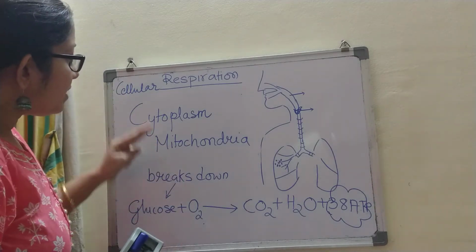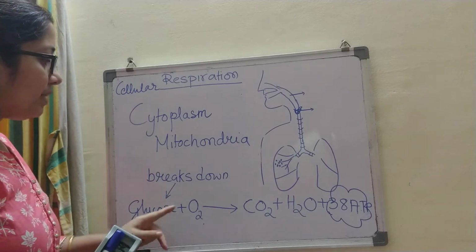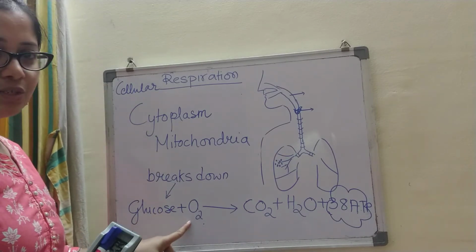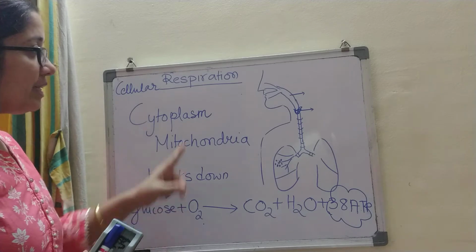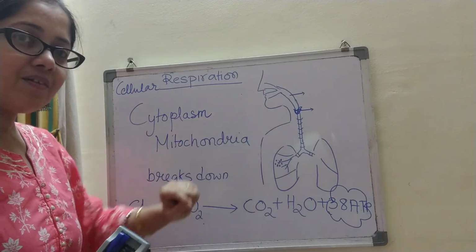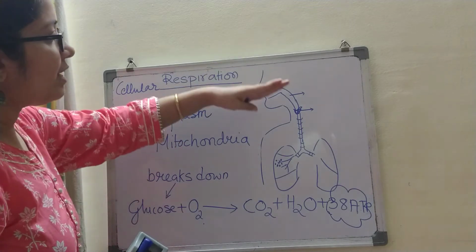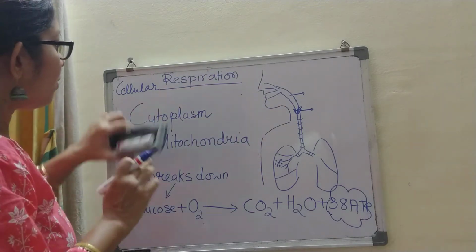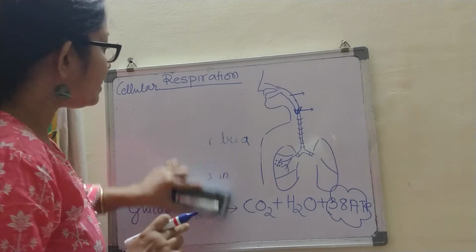So for this whole process to happen, what do I need? Oxygen. Oxygen comes into my body when I am breathing in air. So here inhalation comes in, or we will talk about simple breathing.